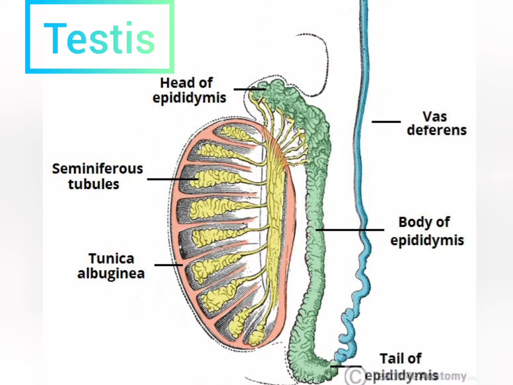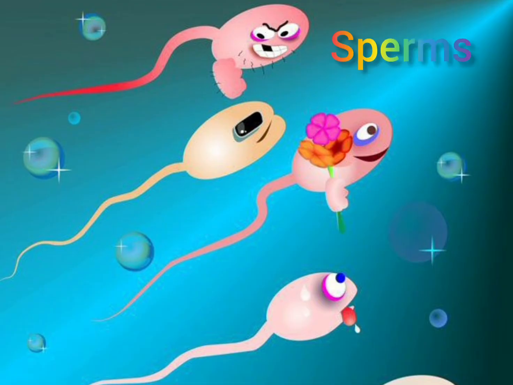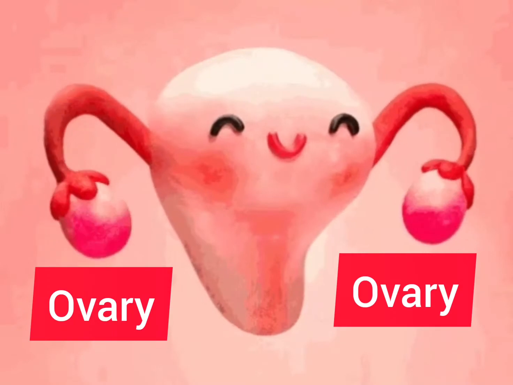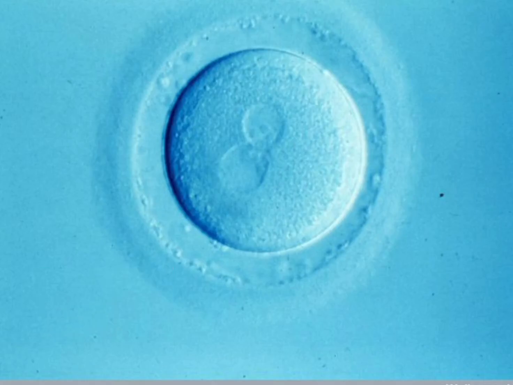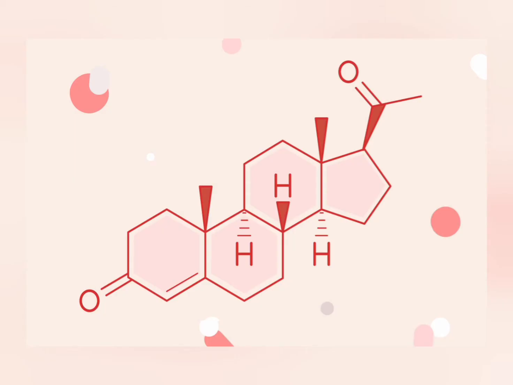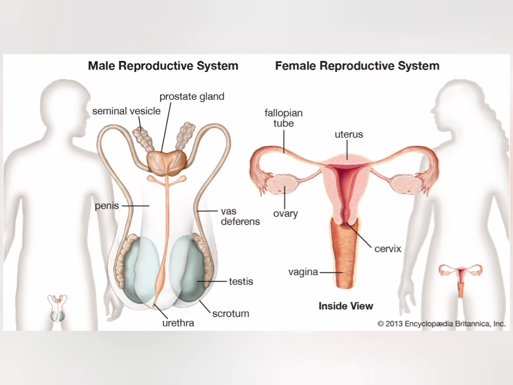So as I mentioned here, the testes are the male reproductive organs or the gonads from where the gametes, that is the sperms, are produced, and the male hormone testosterone is also produced from these testes. While the female gonads are the ovaries, they are also a pair. They produce female gametes, that are the ova, and the female hormones as well, that are the estrogen and progesterone. While the secondary sex organs both in male and female include the genital ducts and glands, which help in transportation of gametes and the reproductive process.